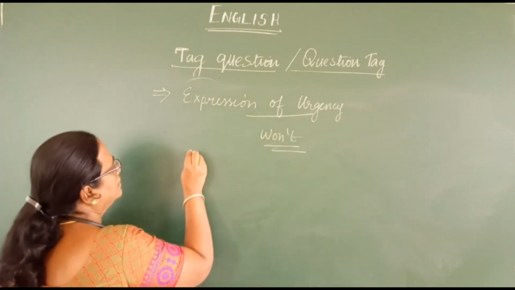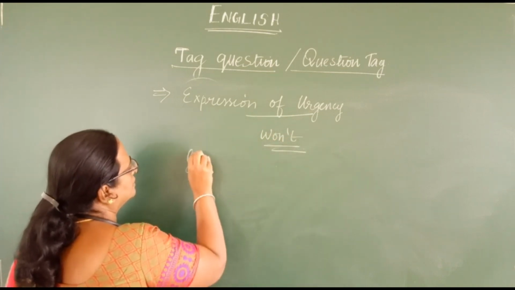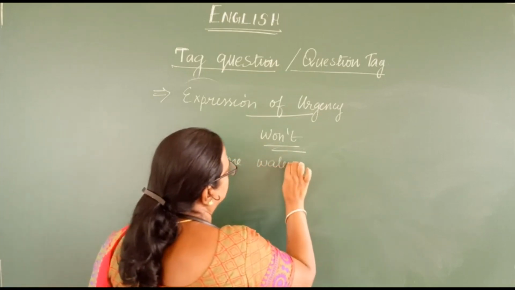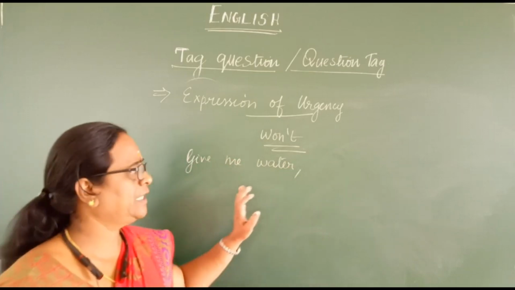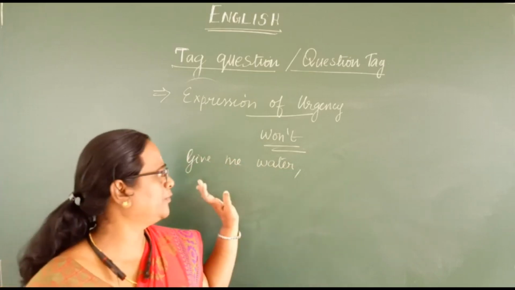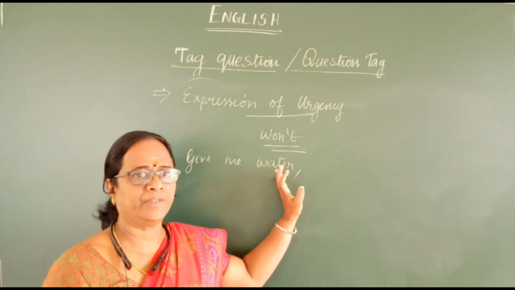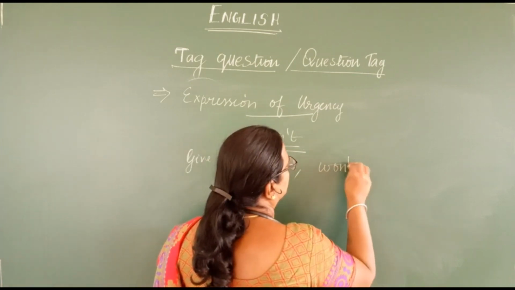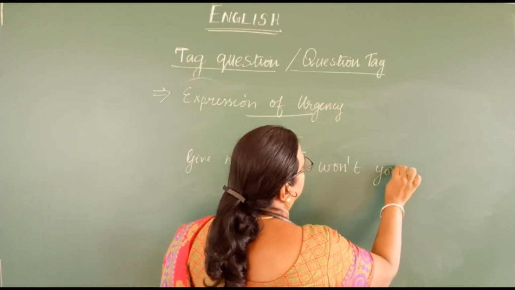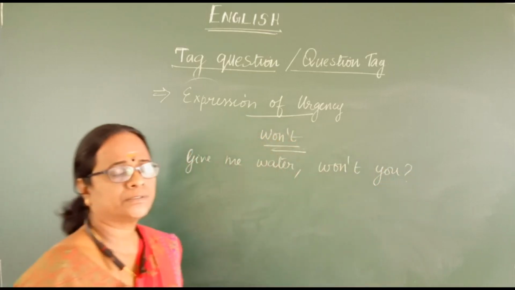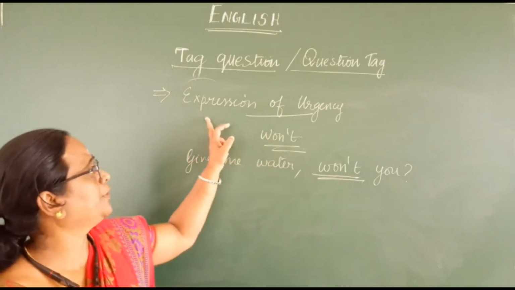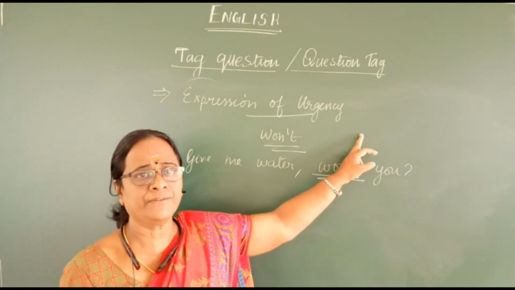For example, give me some water. That means if you feel thirsty or if you feel giddy, then you will ask somebody to favor you with water. Then here the question tag you have to write is won't you. Won't you.